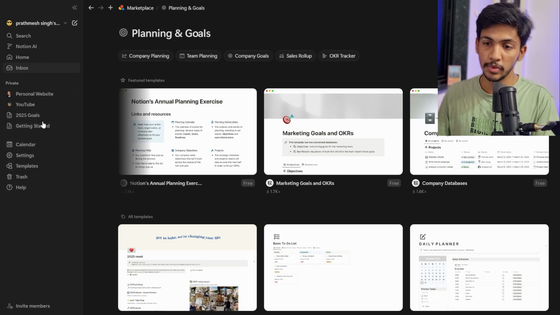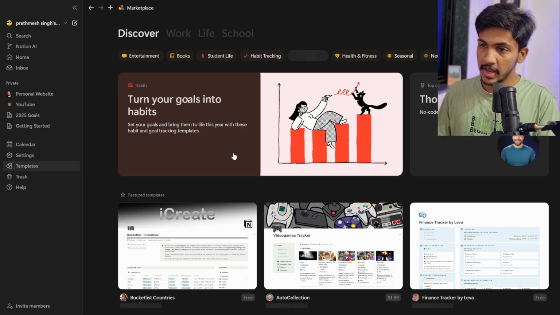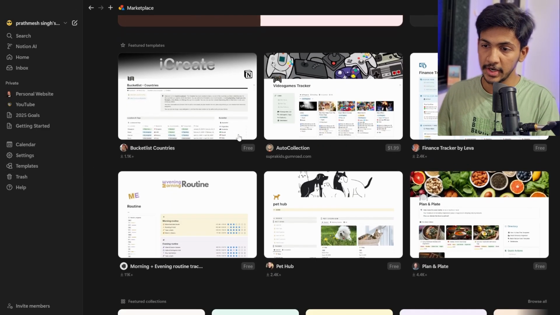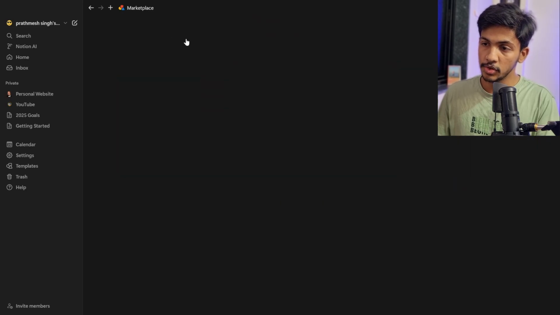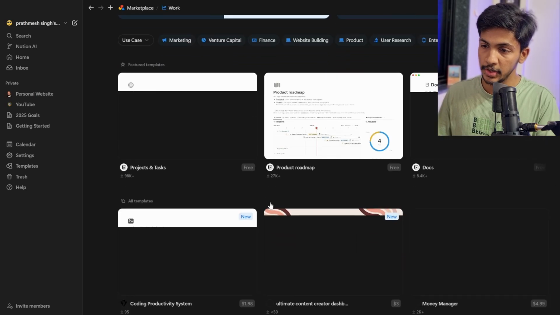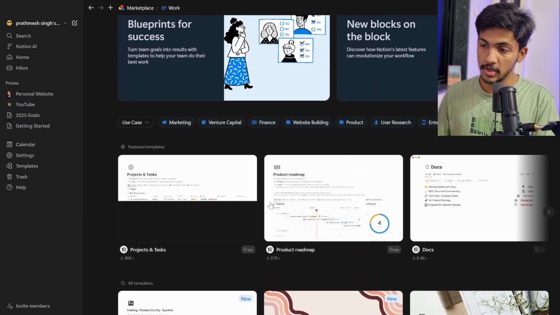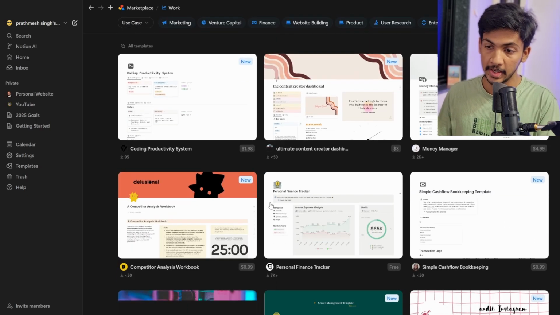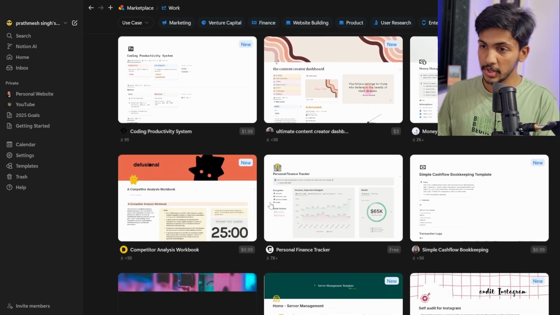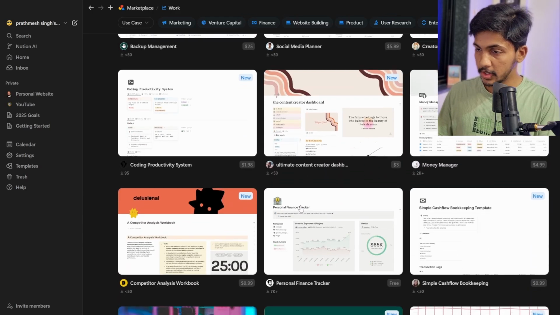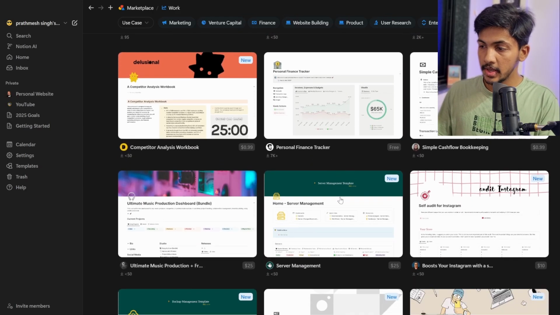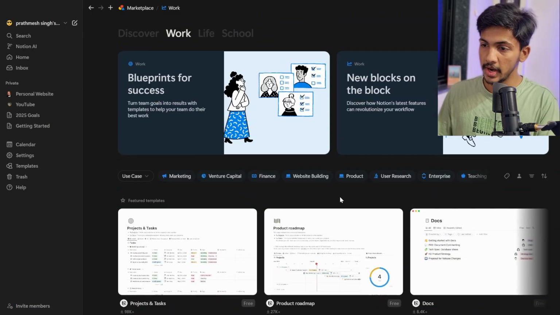So first of all, going on to Notion, you see there are many advantages of using it. The first thing is that you can choose the template that you are planning to use. Suppose you go into templates, and you can choose whatever template you want, a bucket list template, or something related to your work or business. Or else you can just create your own template. There are many templates, you can see coding, productivity system, personal finance tracker, and many things. You can research whatever suits your need.